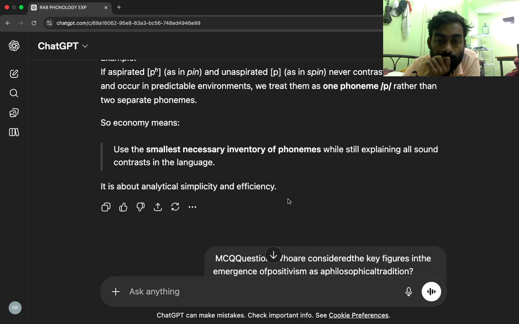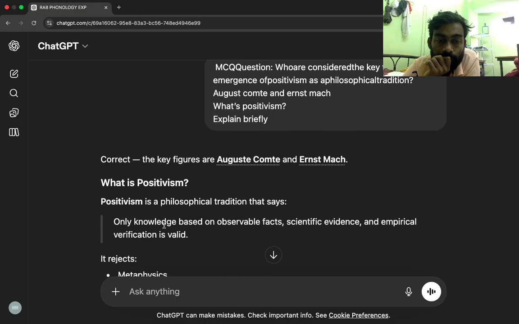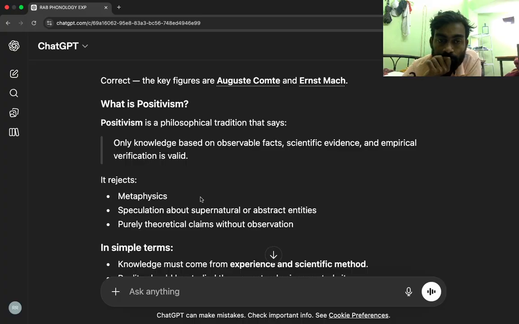Correct. The key figures are Auguste Comte and Ernst Mach. What is positivism? Positivism is a philosophical tradition that says only knowledge based on observable facts, scientific evidence, and empirical verification is valid. It rejects metaphysics, speculation about supernatural or abstract entities, and purely theoretical claims.